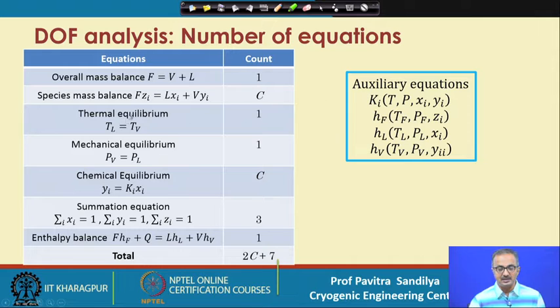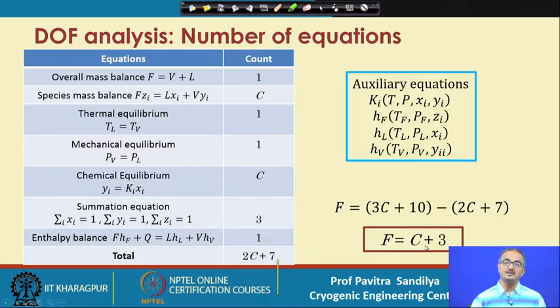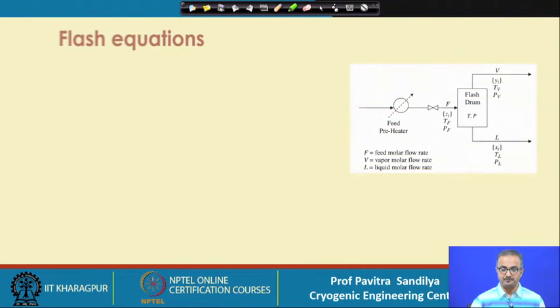Now please understand that in these equations we have many variables like Ki, Hf, HL, Hv. All these things have to be found out by the knowledge of temperature, pressure and the compositions. So we are not counting them as variables. So now we have the degrees of freedom F equal to the total number of variables minus the number of equations correlating these variables, and this comes out to C plus 3. That means we have to specify C plus 3 properties to completely describe the system and analyze it.